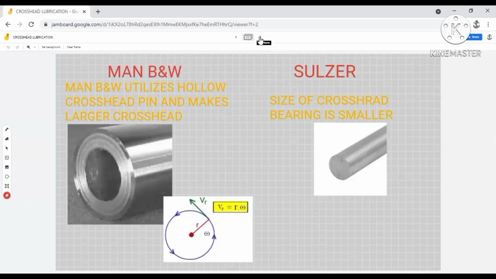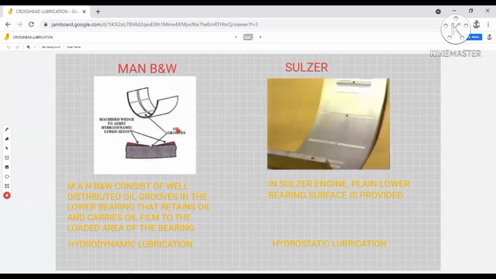Now, another point that you must know is that in case of MAN BMW engines, there are well-distributed machined oil grooves. As you can see here, oil grooves are there that facilitate the oil retaining capacity of the bearing, and they also help to carry the oil film to the lower part of the bearing, that is the loaded area of the bearing. You can see how it is machined to carry the oil to the loaded area of the bearing from both sides. So this also facilitates hydrodynamic lubrication.